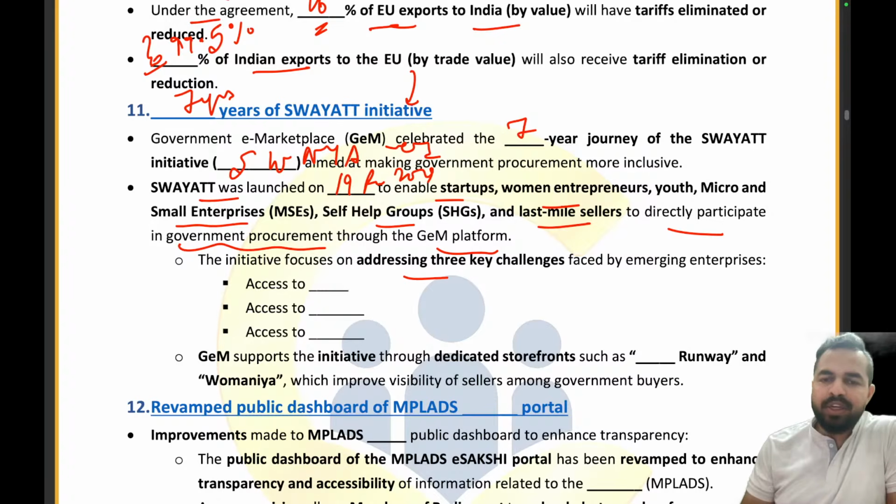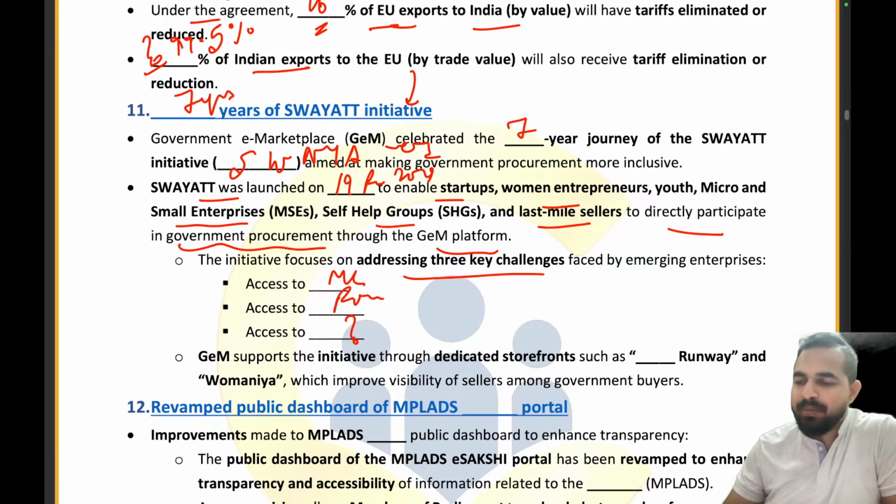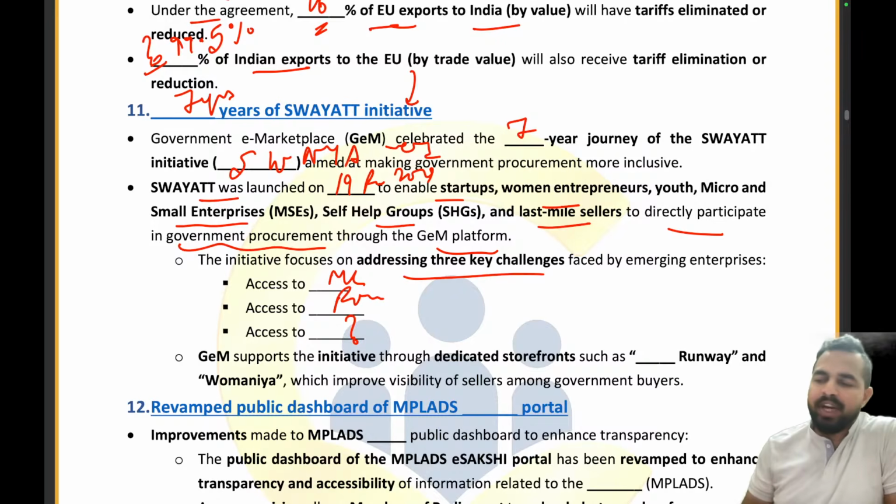The initiative focused on addressing 3 key challenges. What are the challenges? One challenge was market access. One challenge was finance. What is the third challenge that has been addressed? Please tell me in the chat box. Absolutely right. Harshal, Kavya, Upasna, Ikigai, everybody of you has given me the right answer. That is Startup Women Youth Advantage through e-transactions. So it is market access, finance and value addition. Well done, everyone.